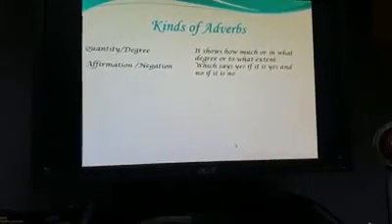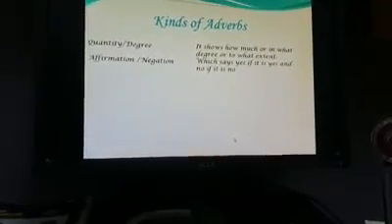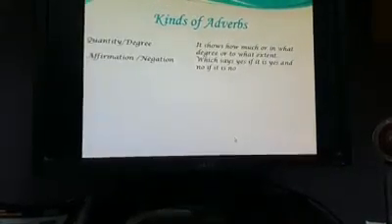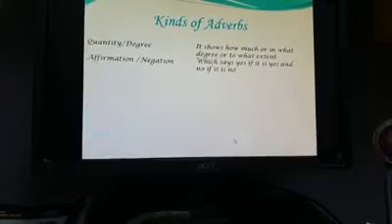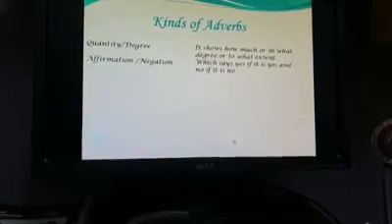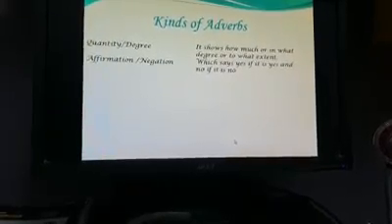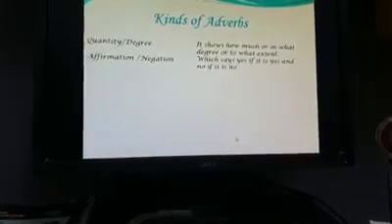Kinds of adverbs again. There are quantity, degree, affirmation, and negation. Adverbs of quantity or degree show how much or in what degree or to what extent, while affirmation says yes if it is yes and no if it is no.